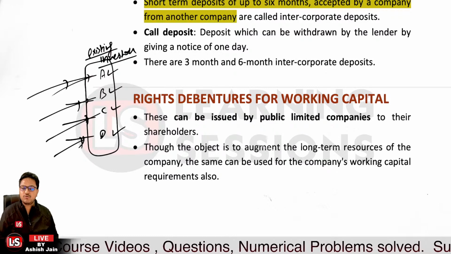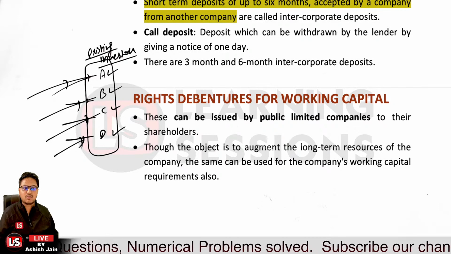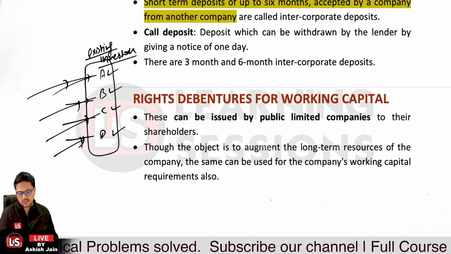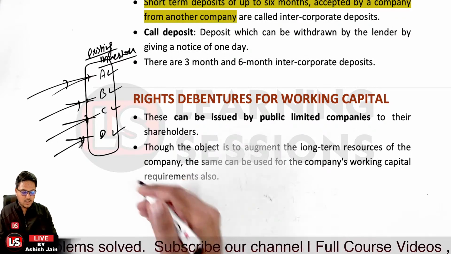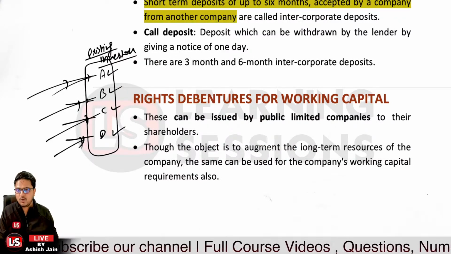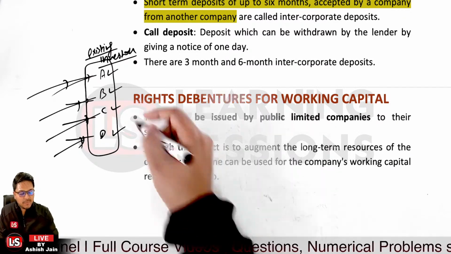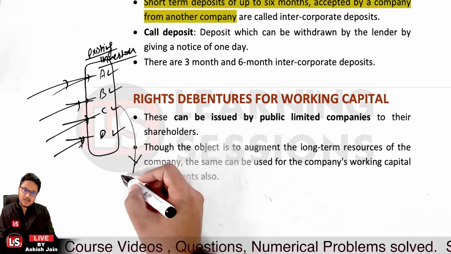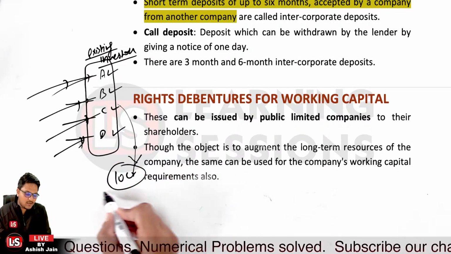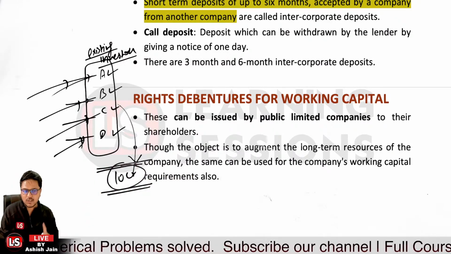Now, when you are issuing debentures, it's not for a shorter period, it's always for the longer period. Your objective is to augment the long-term resources of the company, but you can use those resources. Let's take the case that existing security holders again invested into the debentures through the rights debentures. They have paid amounts, and the company has raised a fund of, let's say, 10 crore rupees. Now 10 crore of funds are available for a longer period, because debentures whensoever are issued, are issued for a longer period, not for a shorter period.